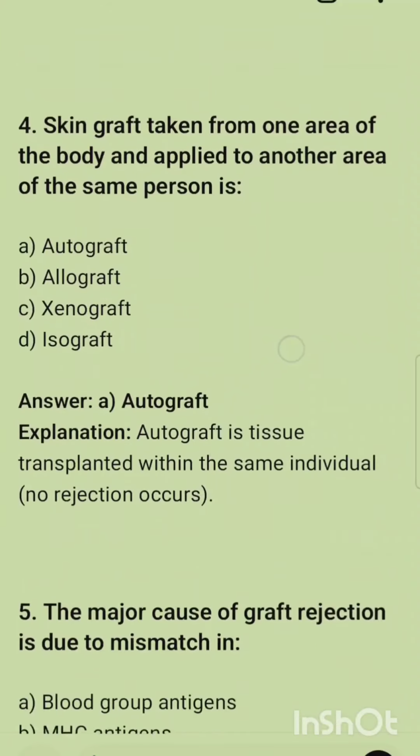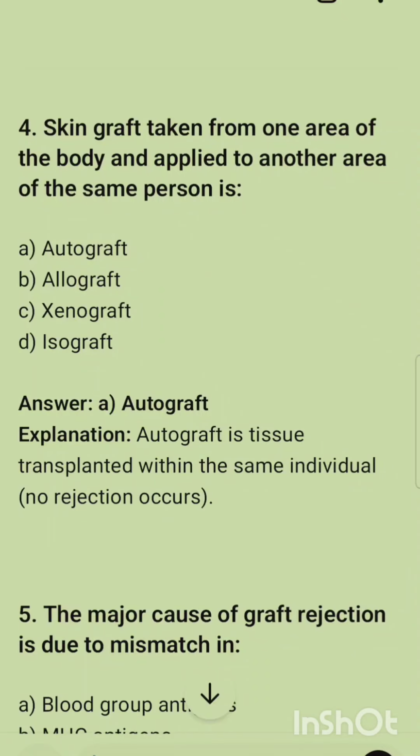The next question is: skin graft taken from one area of the body and applied to another area of the same person is called. This is called the autograft. And what is autograft? Autograft is tissue transplanted within the same individual, and this type of transplantation is very good because there is no rejection.